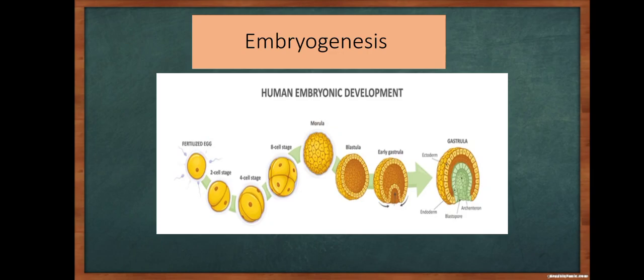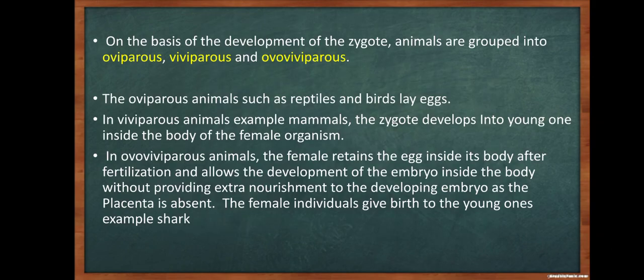Embryogenesis, the human embryonic development. On the basis of the development of zygote, animals are grouped into oviparous, viviparous and ovoviviparous. The oviparous animals such as reptiles and birds lay eggs. In viviparous animals, example mammals, the zygote develops into the young one inside the body of the female organism.